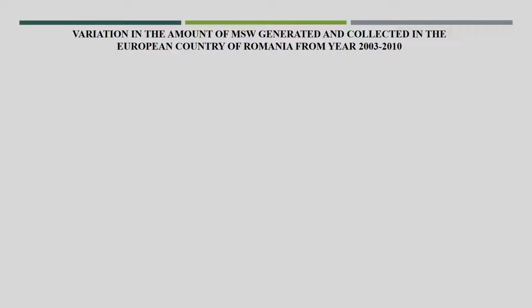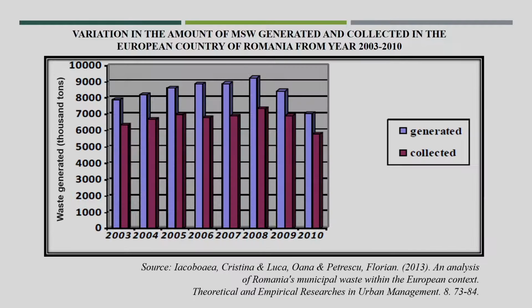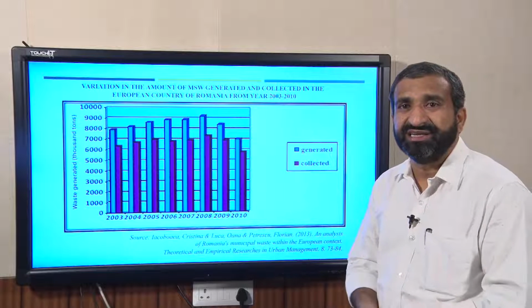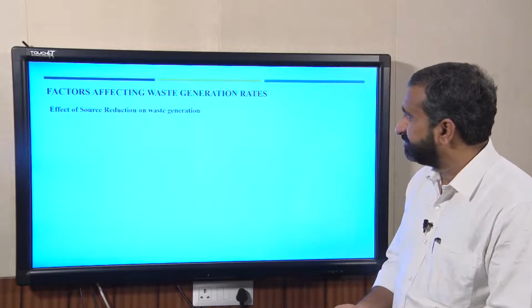Now, this is one more example of variation in the amount of MSW generated and collected in one of the European countries named Romania from the year 2003 to 2010, where you will see their generation in thousand tons was in 2003 and was in 2010. The variation was 15%, 20% variation in the generation rate and collection rate.